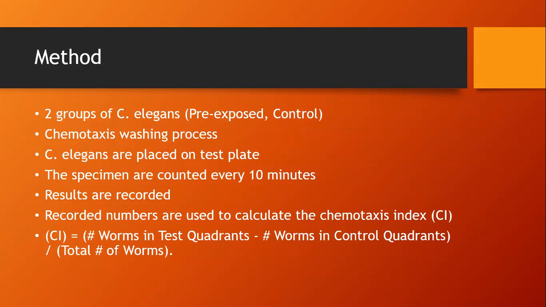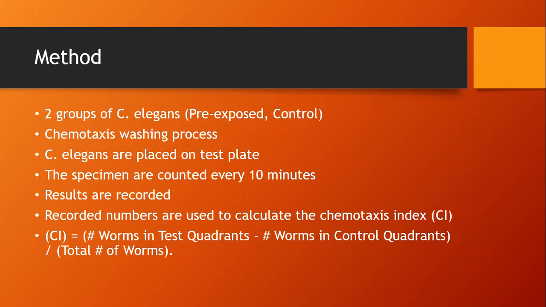So for the methods, I had two groups of C. elegans: the pre-exposed, which were placed in an ethanol solution prior to being placed on their test plate, and the control group that were placed on the test plate under normal conditions. Before putting the C. elegans on the test plate, a chemotaxis washing process had to be conducted, which used chemotaxis buffer to clean off any contaminants on the C. elegans before they were placed on their respective test plates.